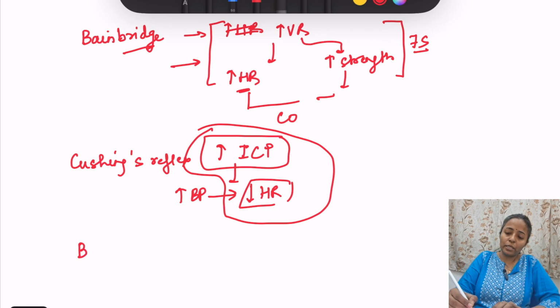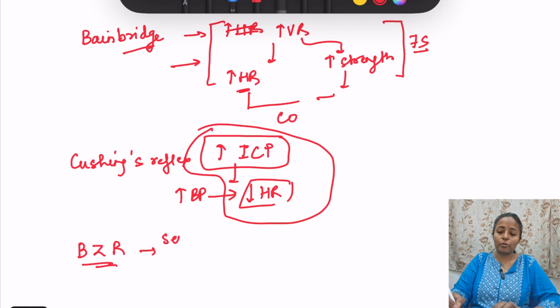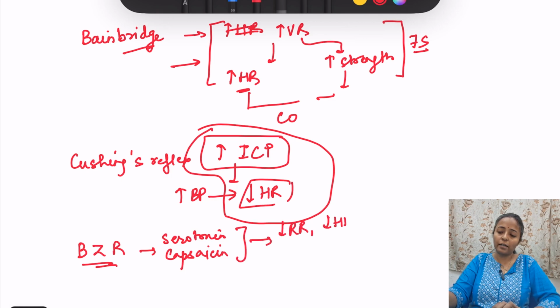तीसरा reflex is Bezold-Jarisch reflex. Bezold-Jarisch reflex says if we inject some chemical like serotonin, capsaicin in the coronary vessels, then there is a response. क्या response होगा? There will be decrease in the respiratory rate, decrease in the heart rate, decrease in the blood pressure. ठीक, सब कुछ decrease है. इसको कहेंगे apnea.